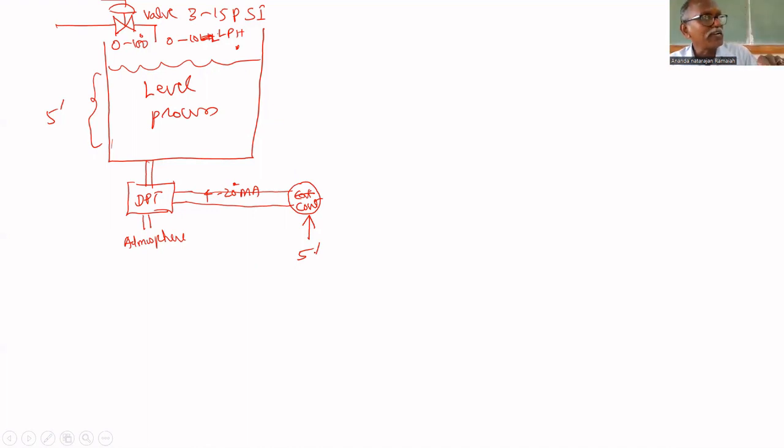So we have to give the set point in terms of 4 to 20 milliamps, or rather, this 4 to 20 milliamps will be read by the controller in terms of percentage, 0 to 100%. It will read like that. If 4 milliamps means 0% level, 20 milliamps means 100% level. Have you understood that? The controller will read the 4 to 20 milliamps as 0 to 100%.